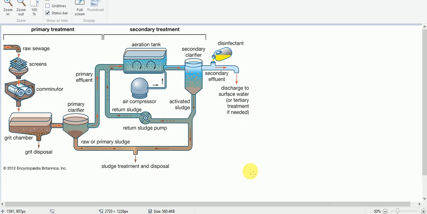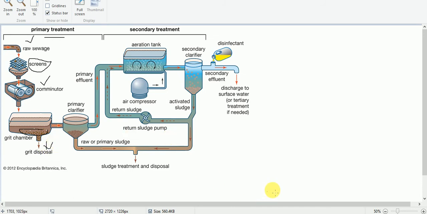And here, so this is a schematic diagram of this primary and the secondary treatment, okay, primary treatment. And here the raw sewage, the wastewater containing these solid materials is released here. Then here we have screens, okay, using screens, filtration is done. Then after that, here we have a roller to grind it, okay, the comminutor is here, and this is the roller to grind the solid particles. And again here sedimentation is done, okay, and again it is disposed here.